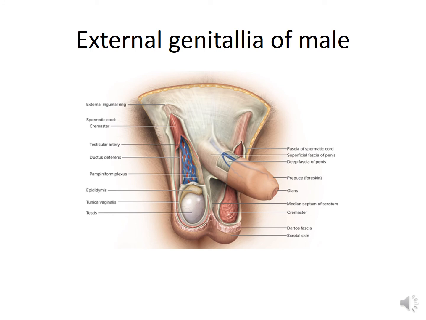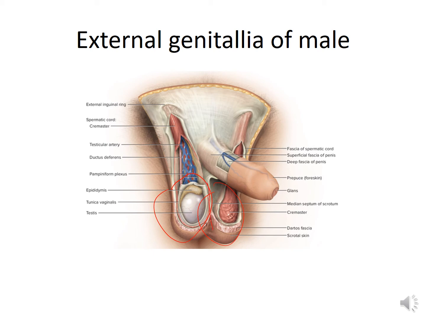Now the male external genitalia, as I have told you before, consists of the scrotum and penis. The scrotum is a fleshy pouch suspended below the perineum anterior to the anus. This pouch is divided into two chambers.